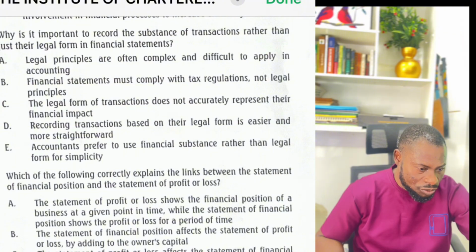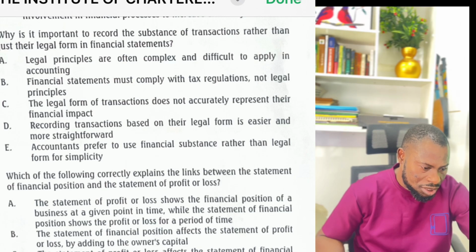Legal principles are often complex. No, that is not why we do it. We don't dodge it because legal principles are complex. It is because of the economic reality. B, financial statements must comply with tax regulations, not legal principles. No, that is not why we do it. C, the legal form of transactions does not accurately represent their financial impact.